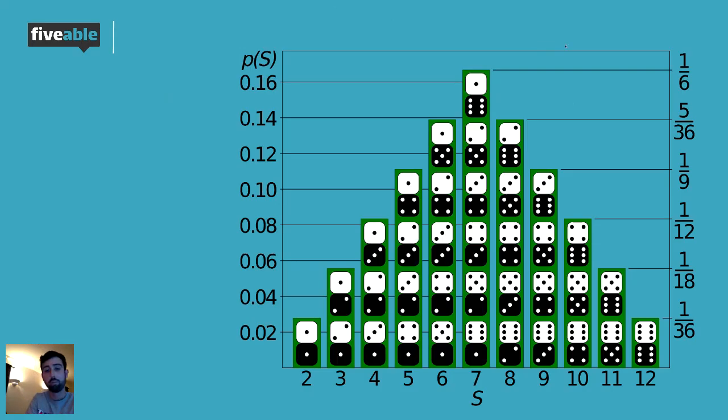Here's the probability that it happens, and here are the different outcomes that can occur. There are 6 different ways that we can get a 7: a 1 and a 6, 2 and a 5, 3 and a 4, 4 and a 3, 5 and a 2, 6 and a 1. The order doesn't matter. If I get a 6 and a 1 or a 1 and a 6, that's still a 7. So it comes out to the same event, which we're going to get to right here.